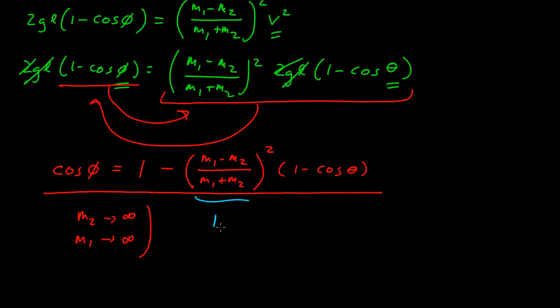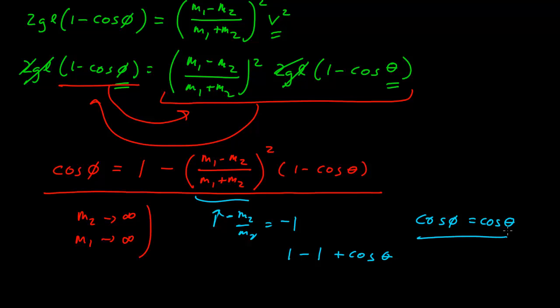If mass 2 is much larger than mass 1, this becomes m2 over m2, which is 1, or negative m2 over m2, which is negative 1. Either way, when you square it, it goes to 1, and you get 1 minus 1 plus cosine theta. So you get cosine phi is equal to cosine theta. And if m1 goes to infinity, the same thing happens.